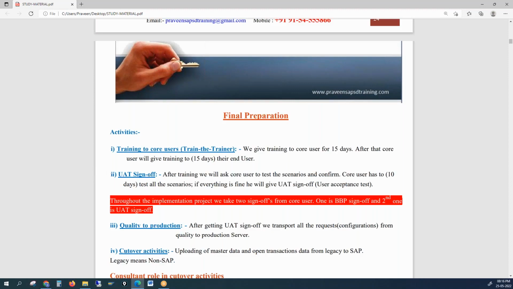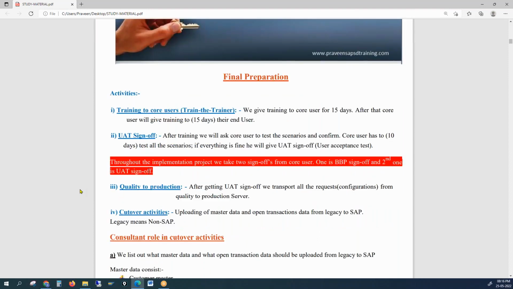Again, this process goes on a couple of times, and once we get the UAT sign-off, I told you, right, how many sign-offs we take? Two sign-offs. One is a BBP sign-off and the other one is a UAT sign-off. Without sign-off, we are not supposed to proceed further. And once you get the sign-off, then you need to do cutover activities.